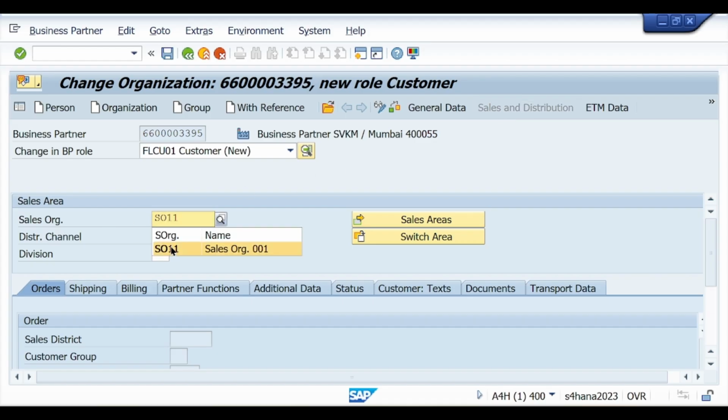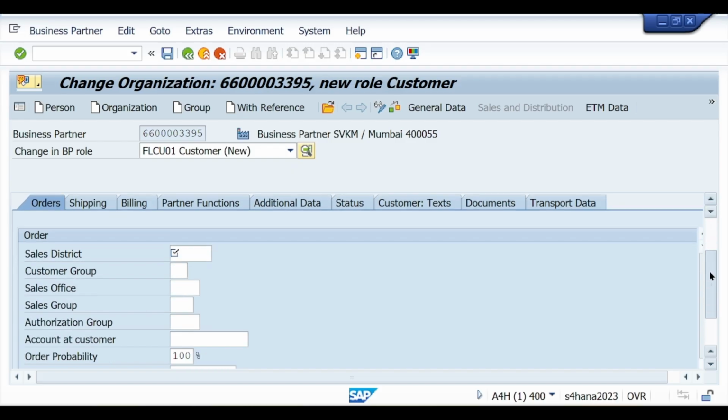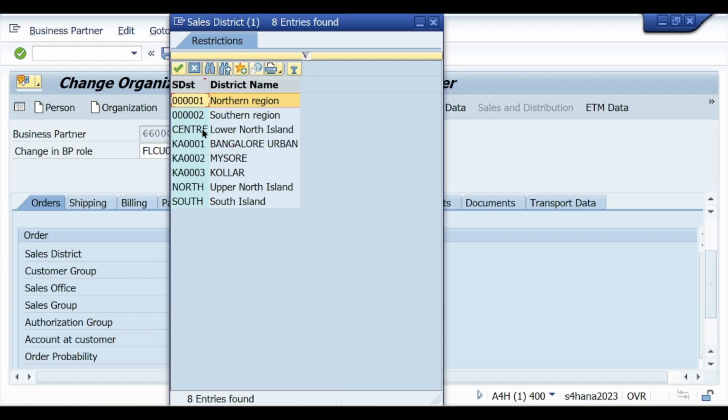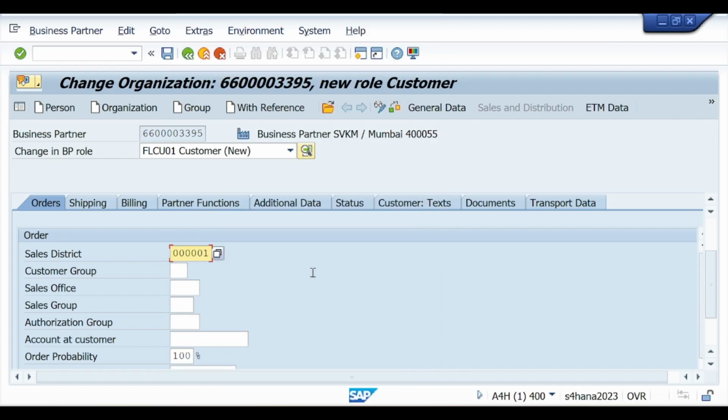SO11 sales organization, distribution channel 01, division 01. Enter your organization related information. Now press enter. You can see sales district, the region to which you have to send your materials, northern region or southern region. Let's suppose I have selected northern region.